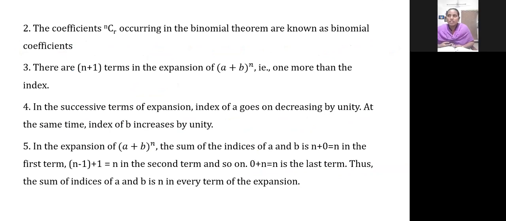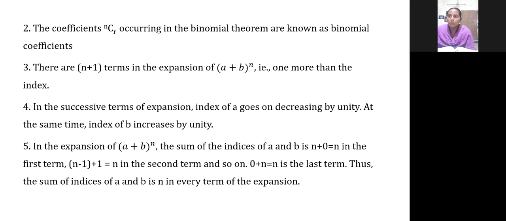Now see what is the next thing. What is the second observation? The first observation is that it is a summation. Summation is being implemented there, that is a sum of all the terms. Now the second thing they have noticed is that the coefficients nCr occurring in the binomial theorem are known as binomial coefficients.